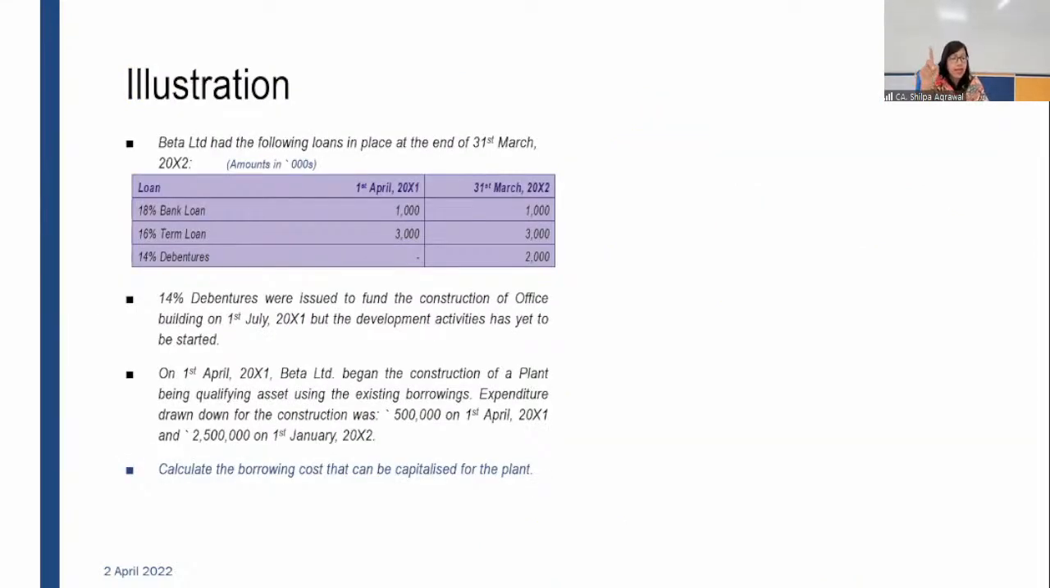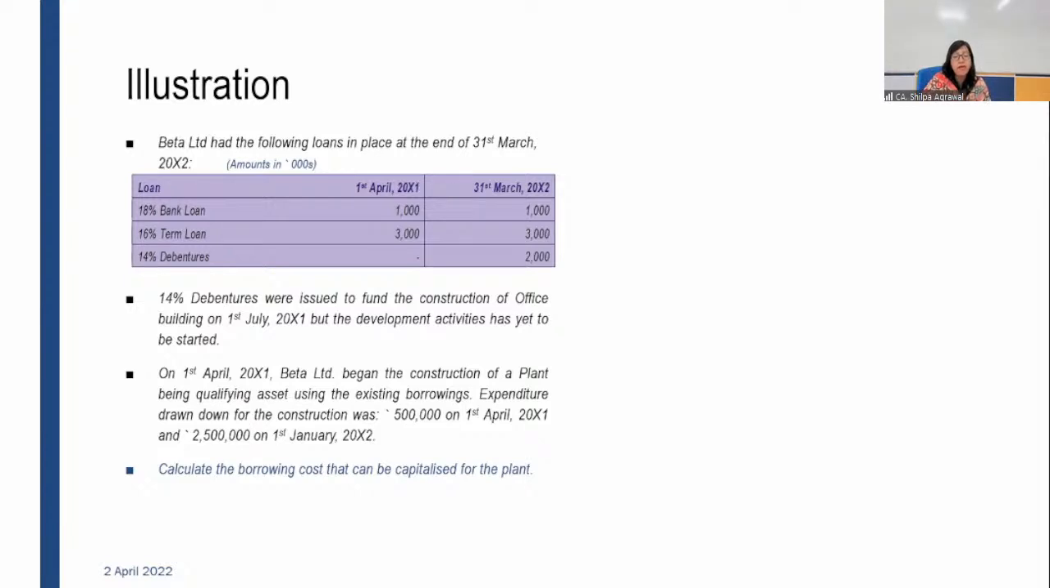This illustration I am giving you all to check out. Beta Limited had the following loans in place. I'll discuss this illustration, but I'm not going to do any computation on my own. You have to tell me the figures and I'll put them on the board. Beta Limited had the following loans in place at the end of 31st March 20X2. Loans were 18% bank loan, 16% term loan, and 14% debentures. So 18, 16, and 14 are the interest rates.